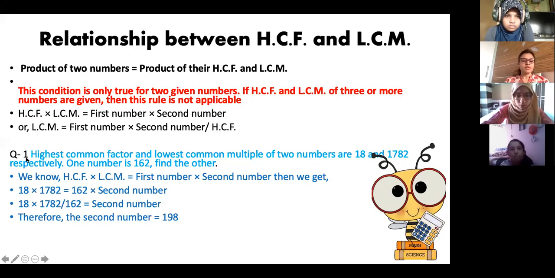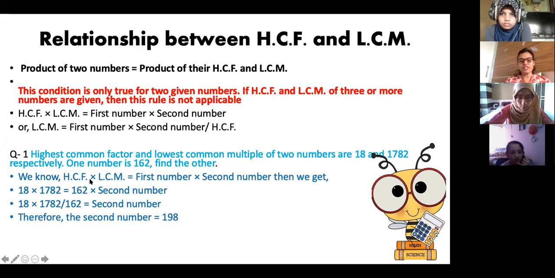Okay. So suppose HCF and LCM of two numbers are given as 18 and 1782. One number is 162. You can find the other number. Three things are given. One is unknown. You can find the unknown number. How will you find? Using this formula, HCF into LCM is equal to first number into second number. Okay, so this is your formula. Put the values. HCF is given. HCF is how much? 18. LCM is 1782. One number is 162 and into second number, which is unknown.